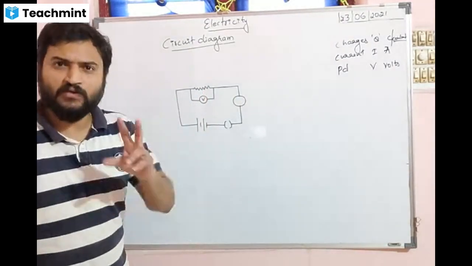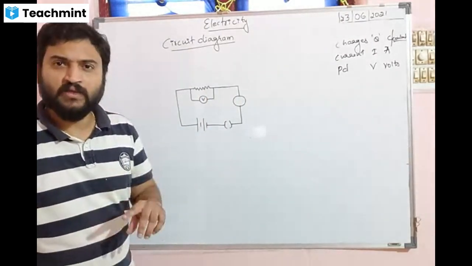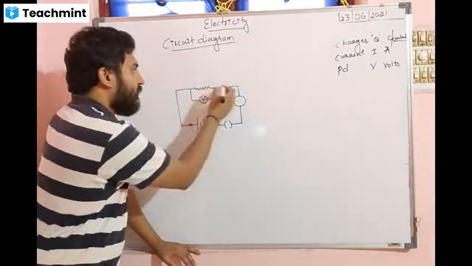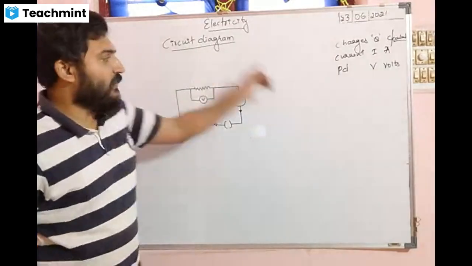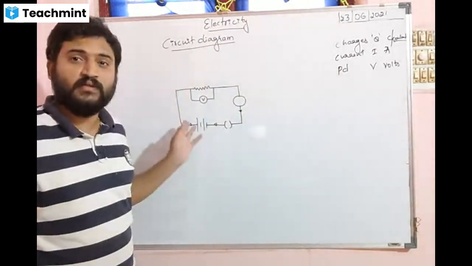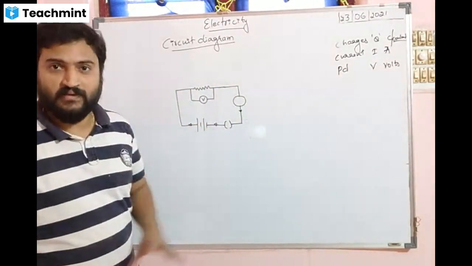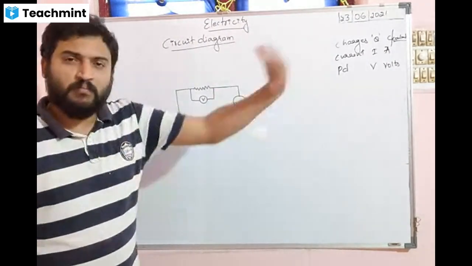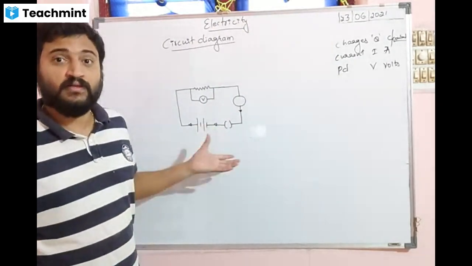As I told you, there are two types of electric current here. One is electron current, another is electric current. We always start the arrow mark from the positive direction and end at the negative direction. The electrons flowing from this end is electron current. The protons flowing from this end is called electric current, in the opposite direction of the flow of electrons. So there will be an exchange of these two. So this is the electricity.